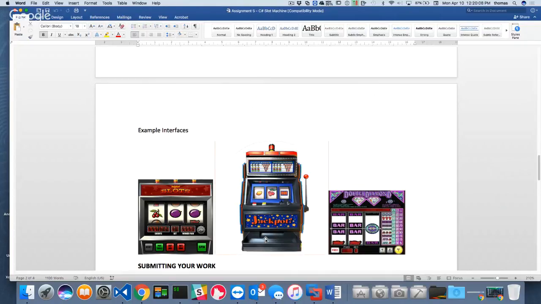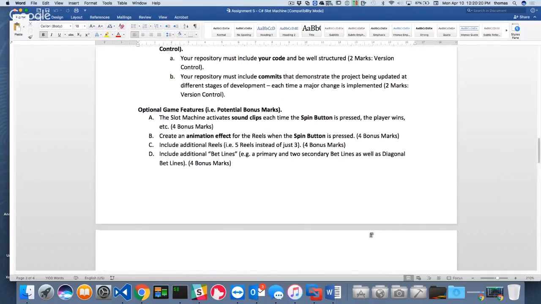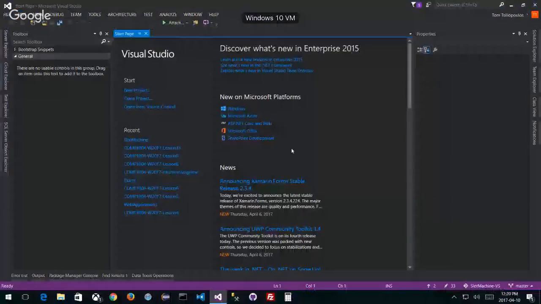I think it's already there. There's no need for you to change anything or adapt anything beyond. But if you really want to, if you want to add additional reels and that kind of thing, that's up to you. Okay. So let's go back to this. Let's take a look at your starter code. And remember, I got my slot machine starter code right here.